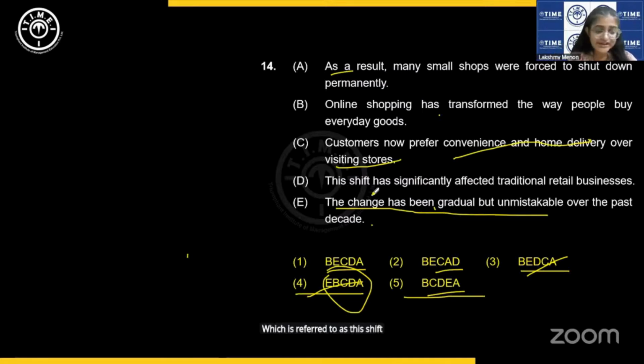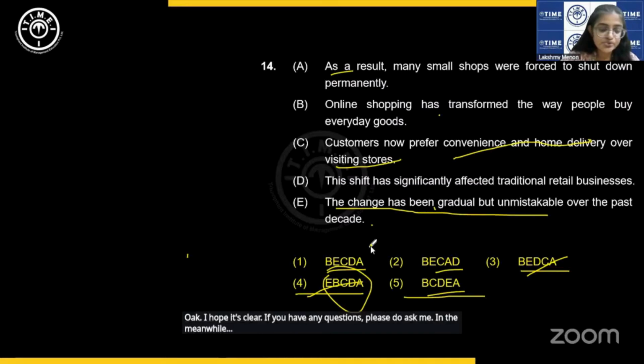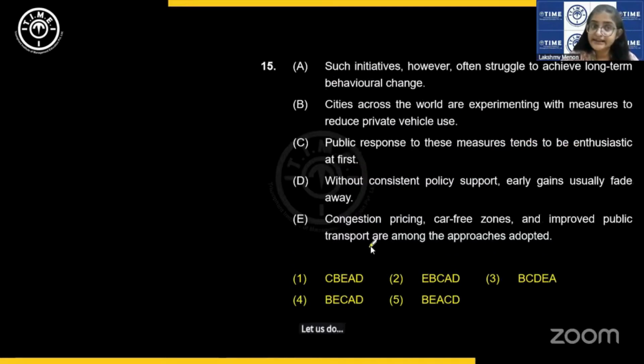Did you get it? Gunjan, is it clear? And Anjali, is it clear? Okay. I hope it's clear. If you have any questions, please do ask me. In the meanwhile, let us do at least one more question. Okay.